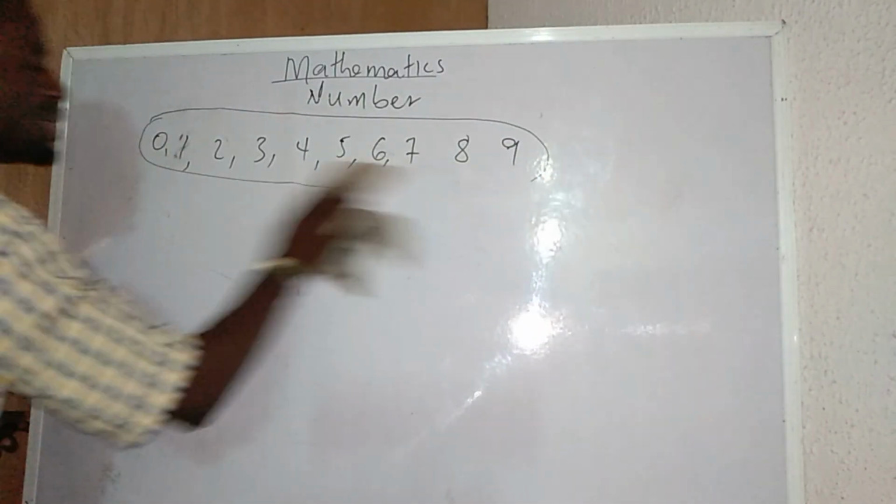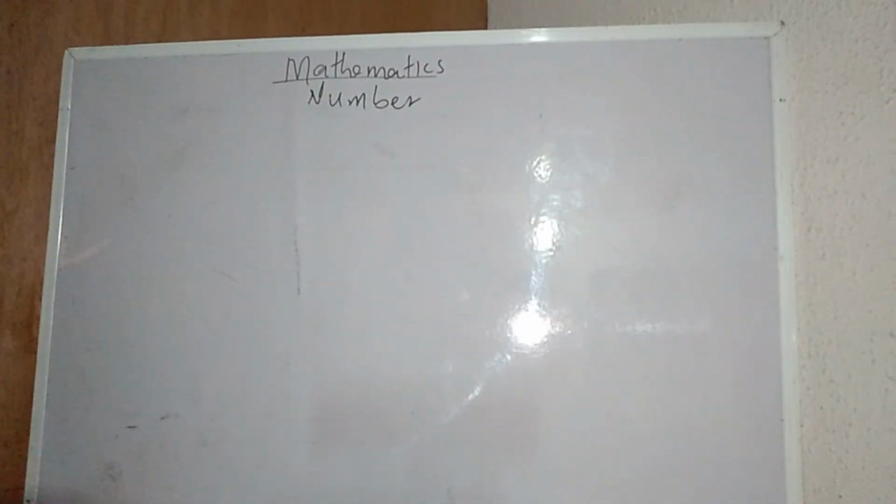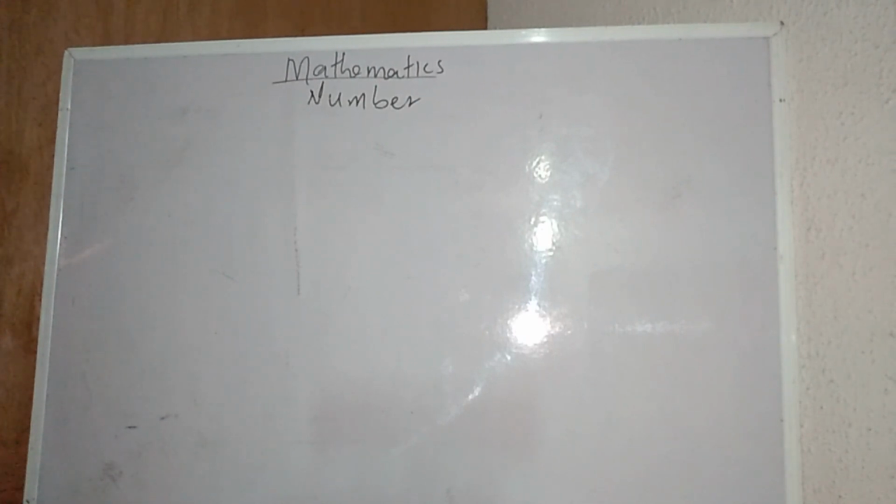What we need to understand about numbers: addition, subtraction, multiplication, division, simple interest, compound interest, decimal, significant figure, indices, logarithm, set of items, and so forth.